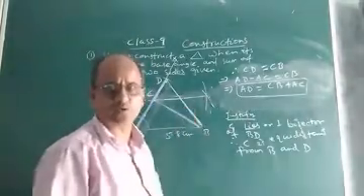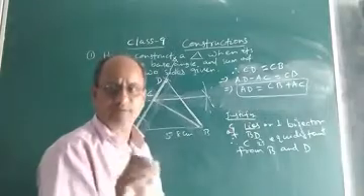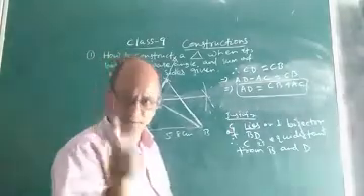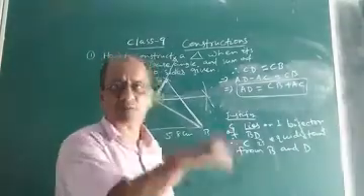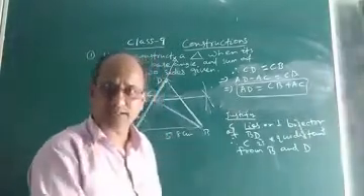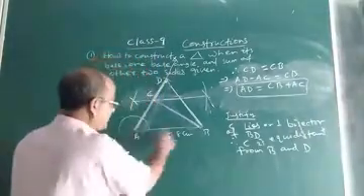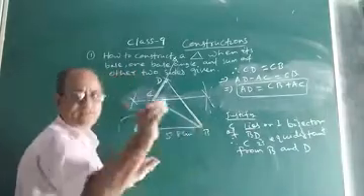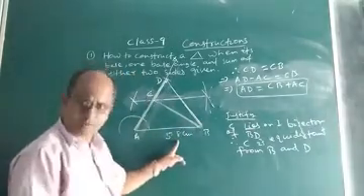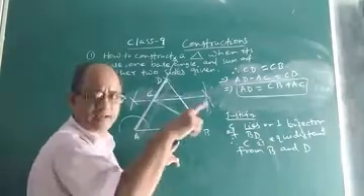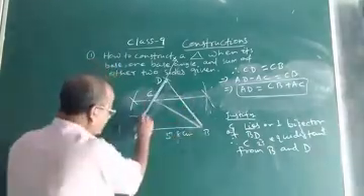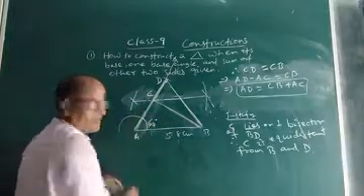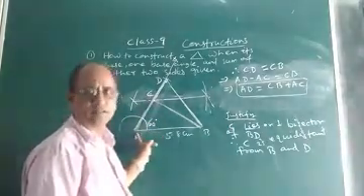Children, I hope you understood how to construct a triangle if the base, one base angle and the sum of the other two sides are given. Once again I am repeating. First you construct the base using scale and rounder. Suppose AB equals 5.8 cm. Then one base angle, angle A, is given as 60 degrees. Using the rounder, construct 60 degrees at the point A.